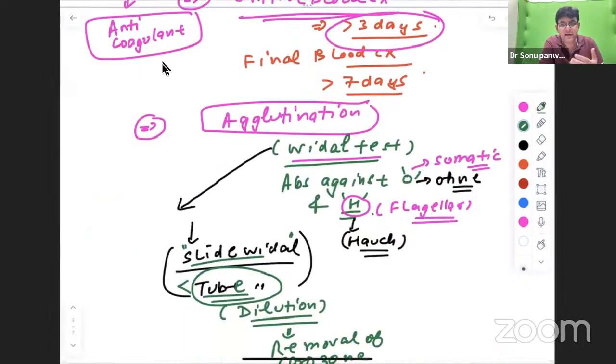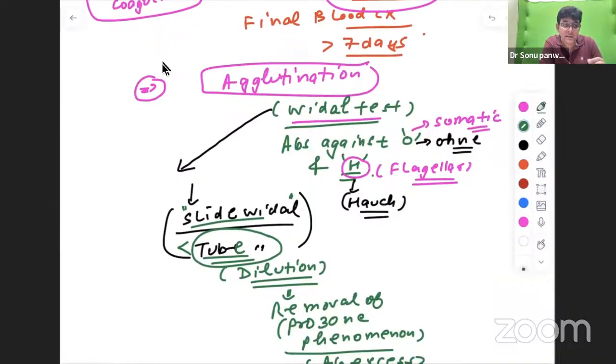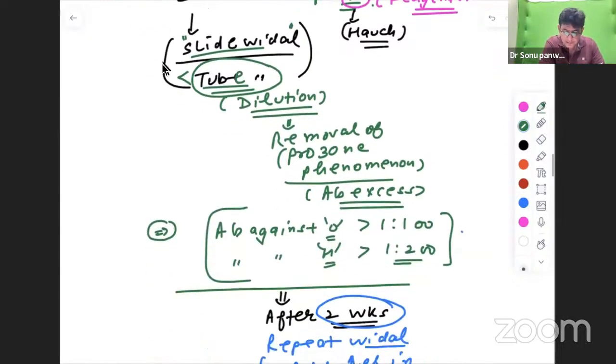Then comes the second week, agglutination. Agglutination is the Widal test. Widal test is what? Antibodies against O and H that you look out for. And the titers are more than 1:100 for O, and for H it is more than 1:200. It is being said that the titers you observe in the initial sample should show a fourfold increase after 2 weeks. Then only you will confirm the case of typhoid. These are all bookish.